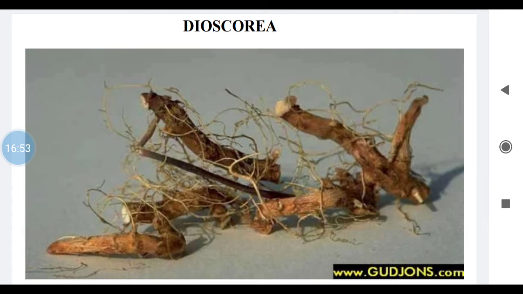So next drug is Dioscorea. This is also an organized drug. The other names are yam, simply yam is another name. Another synonym is rheumatism root. Biological sources: it consists of dried tubers obtained from the plant Dioscorea deltoidea. The other species is Dioscorea composita, belonging to family Dioscoreaceae.